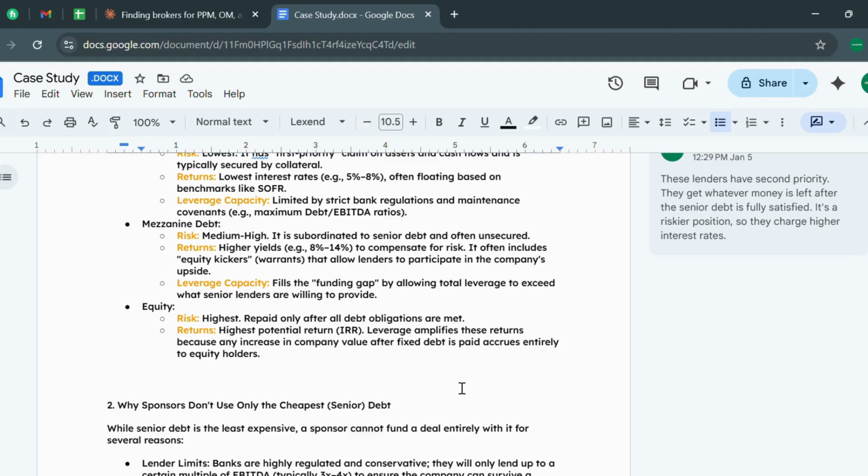Mezzanine debt is used for the funding gap, allowing total leverage to exceed what senior lenders are willing to provide. Equity has the highest risk, repaid only after all debt obligations are met, and the highest potential return, IRR. Leverage amplifies these returns because any increase in company value after fixed debt is paid accrues entirely to the equity holder.